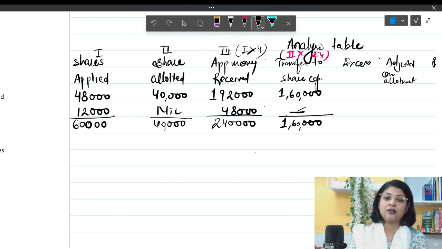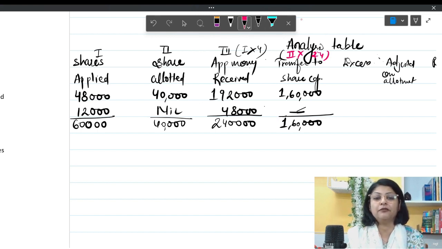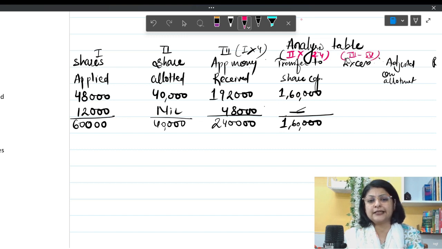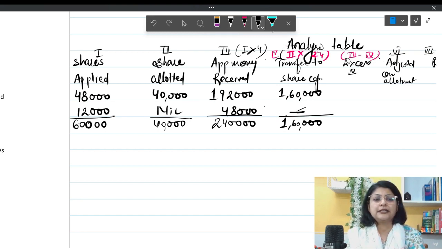Now what is the amount of excess money available with us? We will come to know the excess money when we deduct column number 4 from column number 3. This is my column number 4, this is my column number 5, this is my column number 6, and the last column is column number 7.